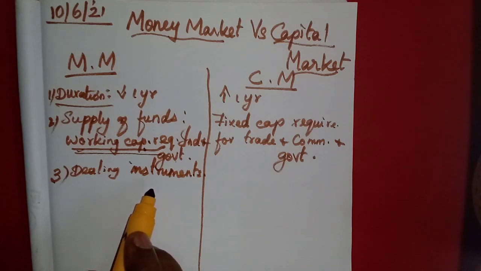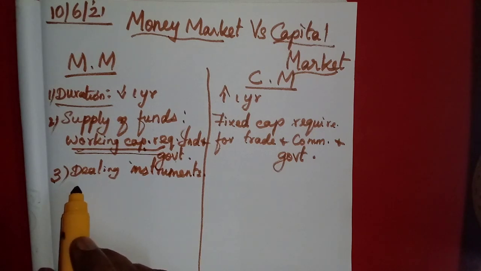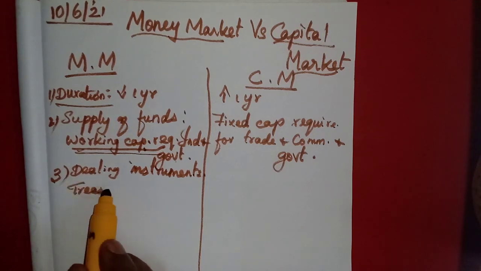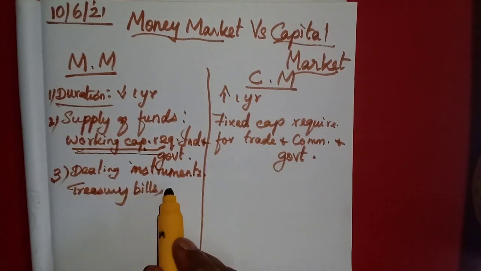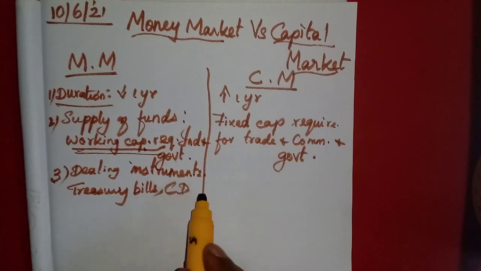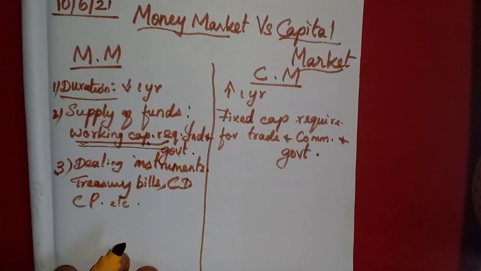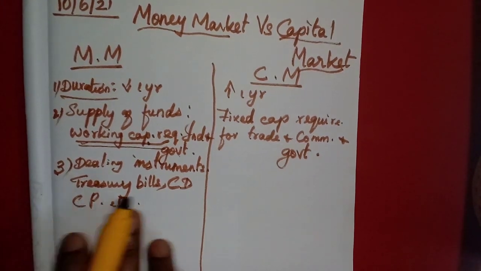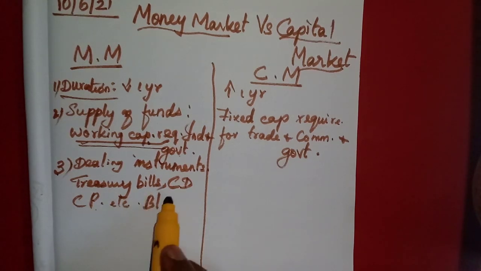They deal with instruments like treasury bills, which we are going to learn in the next class, then certificates of deposit called CD, then commercial papers, bill of exchange, and many other documents also.